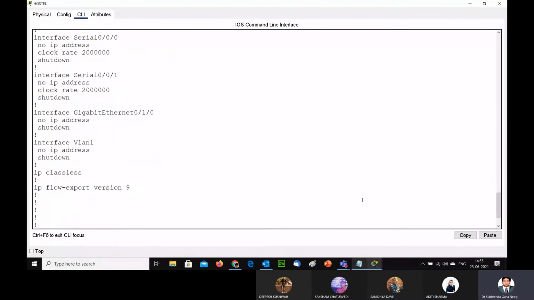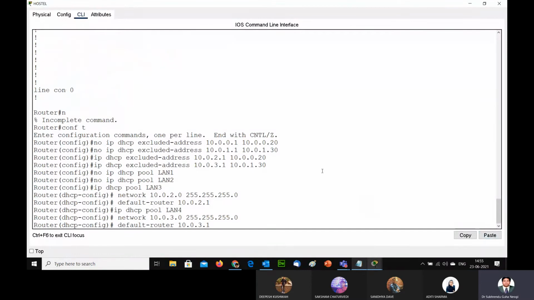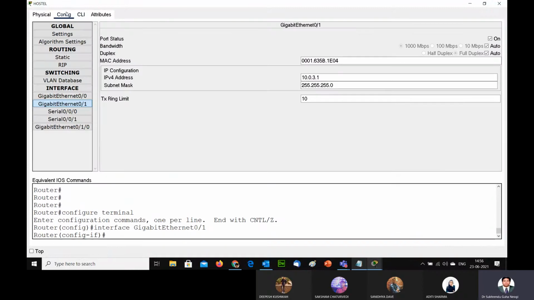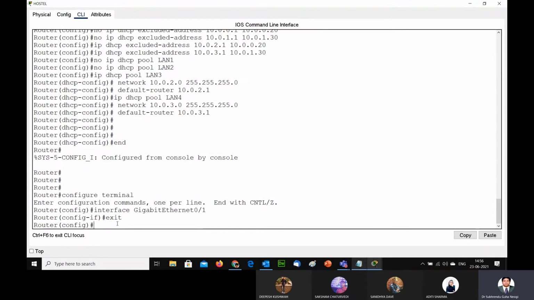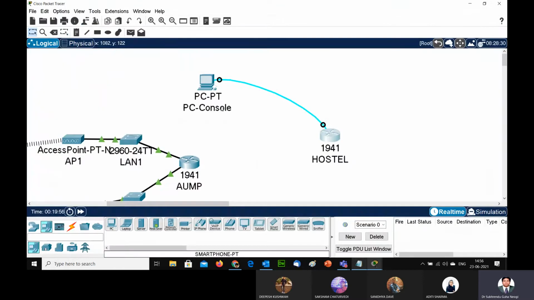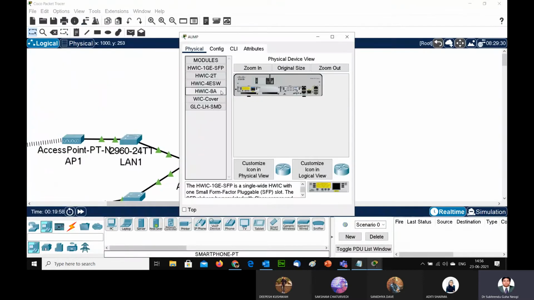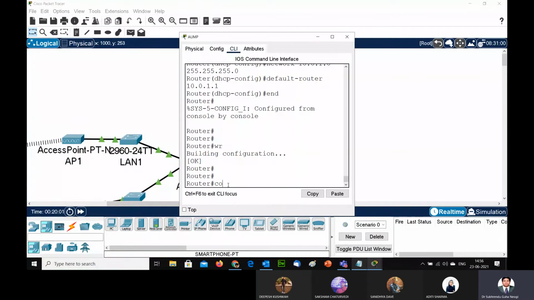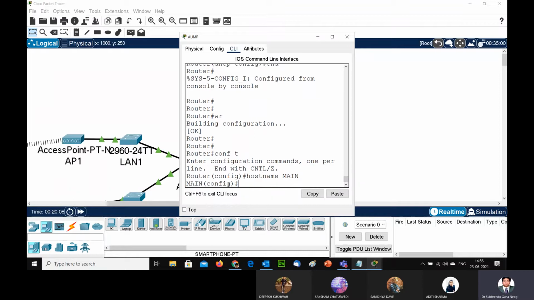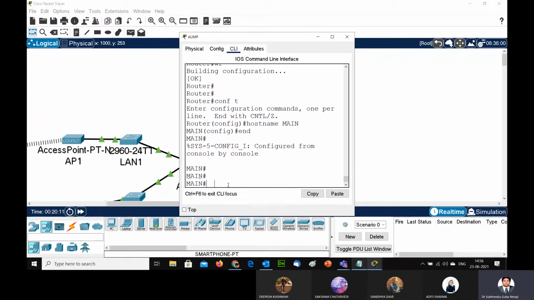So I can go and do it here. Let's paste it here, and then end. We can go and change the configuration. Here we can type exit. I'm just changing the host name as hostel, and here I'm going to give the name as main. Config t, host name main. Okay, and I'm just pasting it. WR.